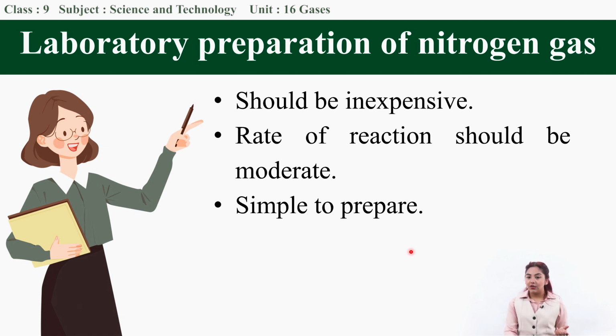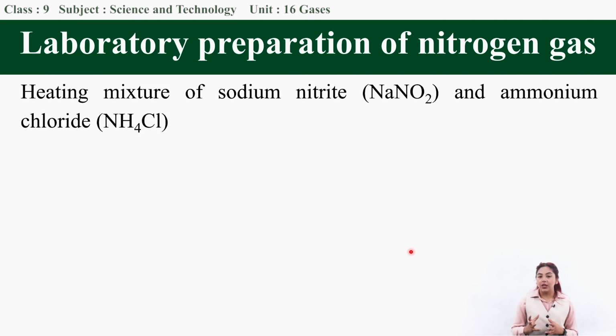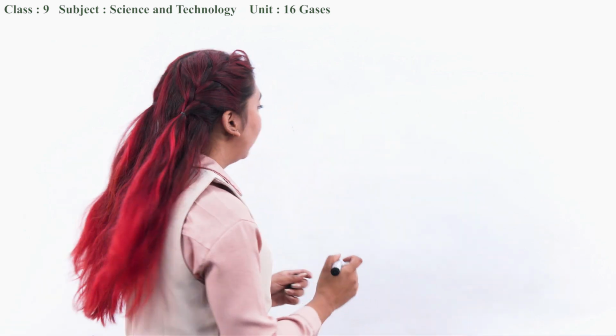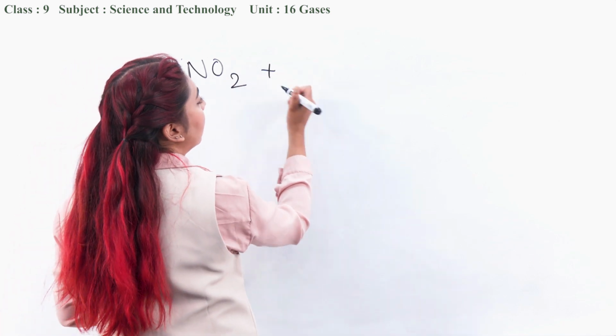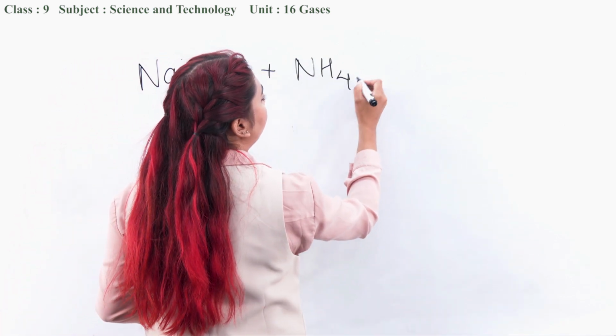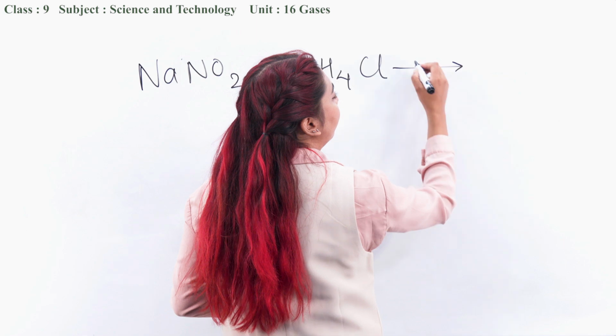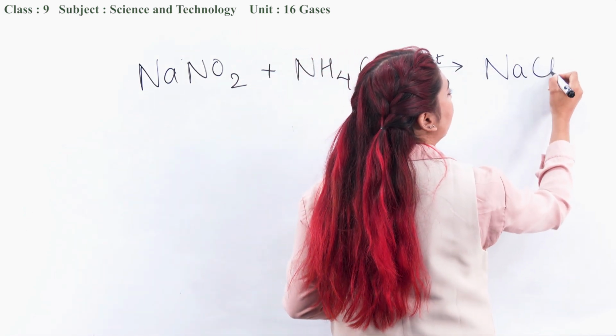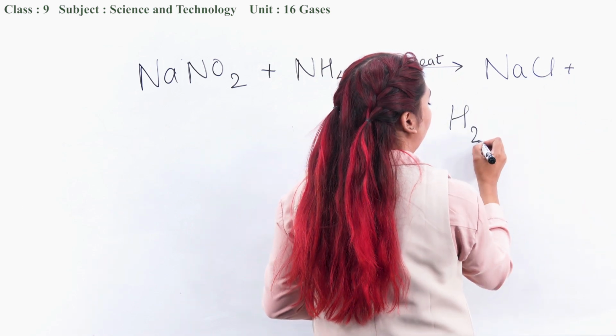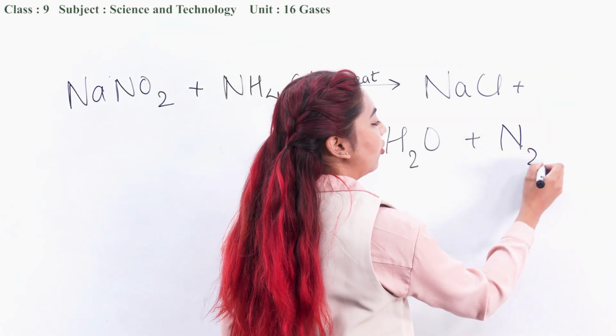So taking all these three into consideration, for laboratory preparation of nitrogen gas, what we do is we heat the mixture of sodium nitrite and ammonium chloride. Now I'll show you this reaction. Now let us write this chemical reaction. So sodium nitrite plus ammonium chloride, in the presence of heat, it gives us sodium chloride plus water and nitrogen gas.